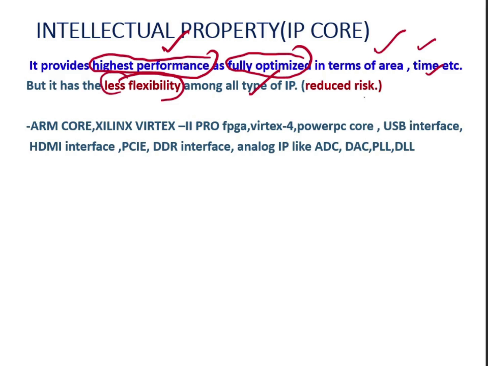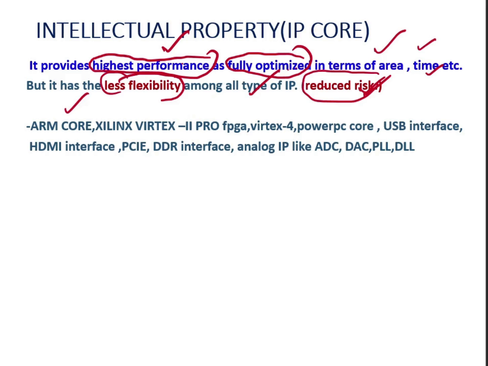And reduced risk. Reduced risk means, as it is optimized and designed, pre-tested, and pre-characterized by a particular foundry, there is less risk in using this hardcore IP. Okay. And what are the examples of these hardcore IPs?